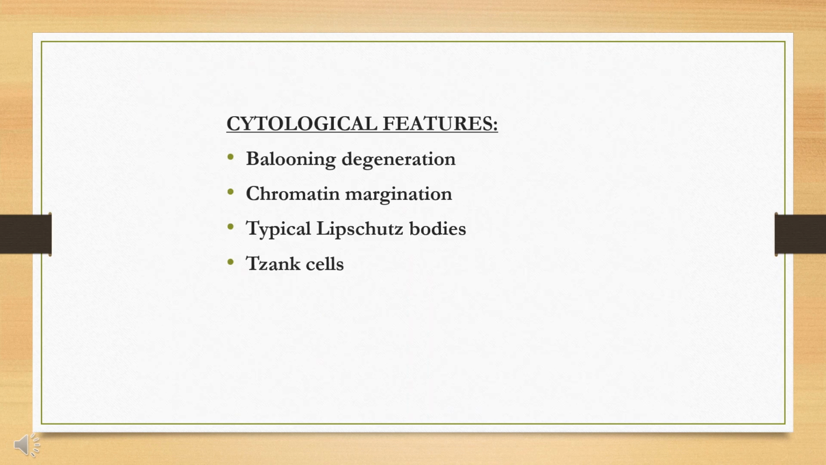Now we'll see the cytological findings. The Papanicolaou smear using a fresh scraping from the base of the vesicle is the reliable technique for recurrent herpetic labialis. Ballooning degeneration will be seen. Chromatin margination will be present. Atypical Lipschütz bodies will be seen, as well as Tzanck cells, in recurrent herpetic labialis. The same type of Tzanck cells will be seen in pemphigus vulgaris also.